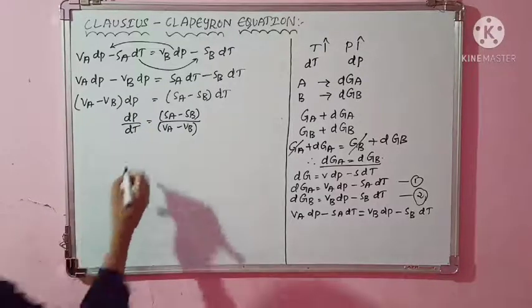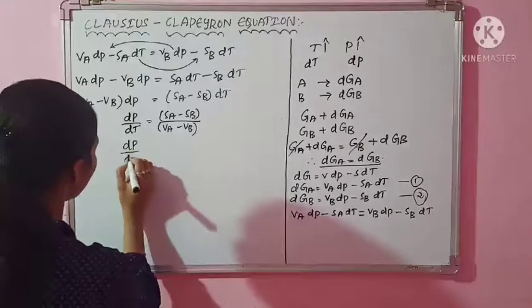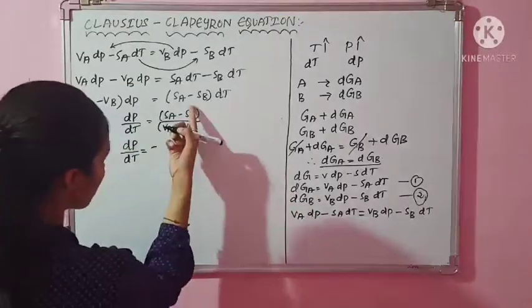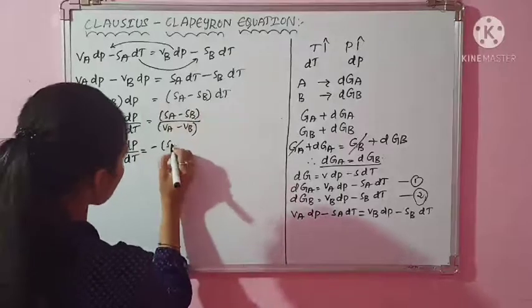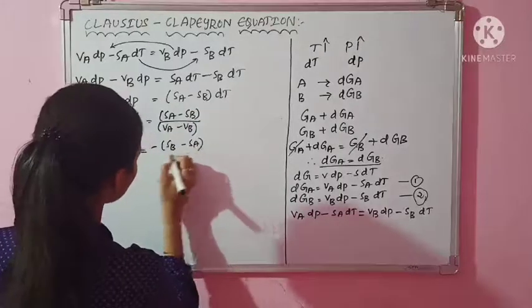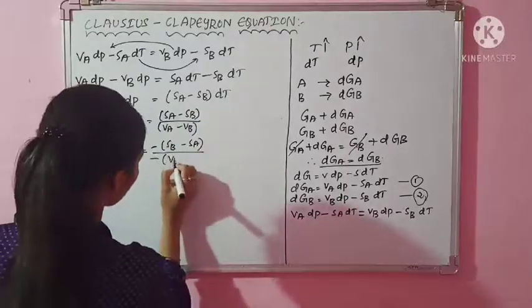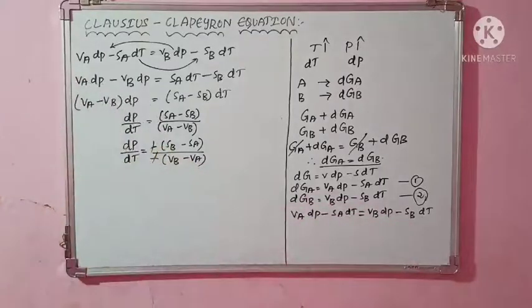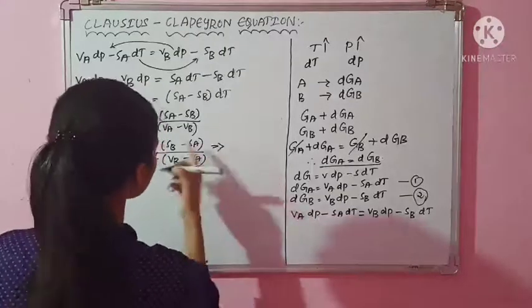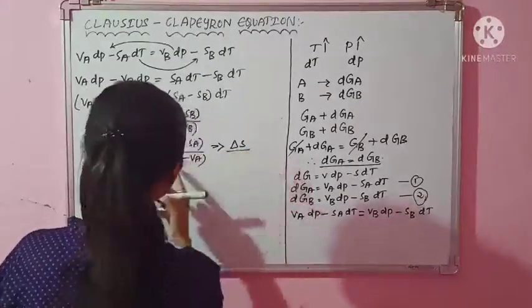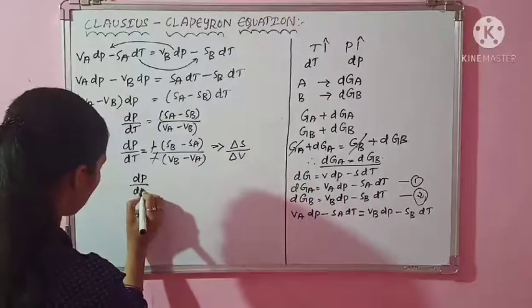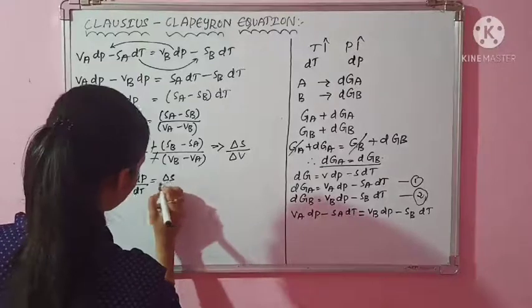Now again what can I do? I can properly rearrange this as final minus initial. So I have to take the minus sign common because I want first final and then initial. SB is the final state, isn't it? SB minus SA divided by VB minus VA. Again these both will get cancelled, minus minus. So I can imply this as delta S, change in entropy, and this as change in volume. So my final expression turns out to be dP by dt is equal to delta S by delta V.